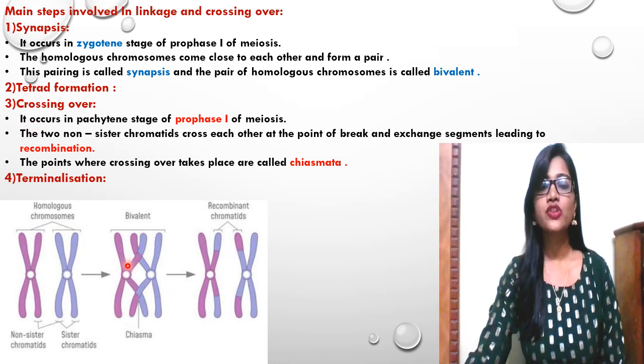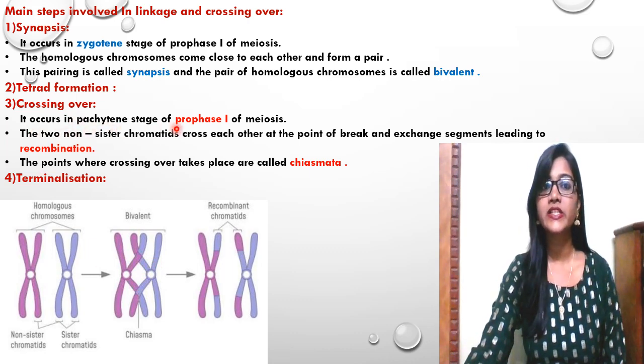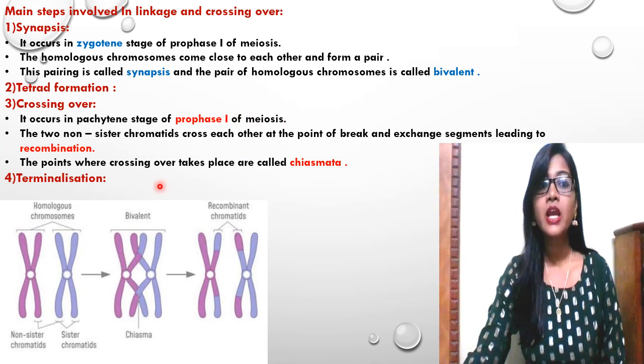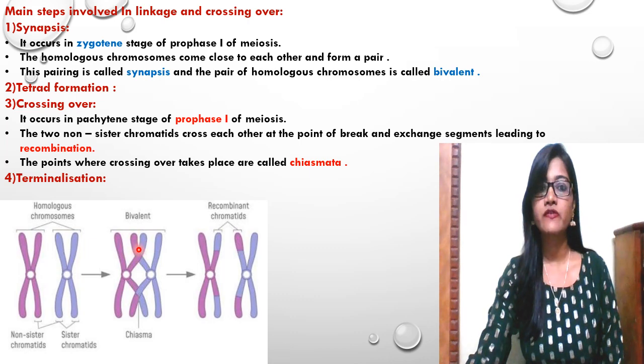Crossing over: in this you can observe chiasmata formation when the genetic material is ready to exchange. Crossing over occurs in the pachytene stage of prophase 1 of meiosis, and the two non-sister chromatids cross each other at the point of break. At this point, the non-sister chromatids break, and this violet color gets exchanged with this blue color. That is the crossing over. There is an exchange of segments leading to recombination.